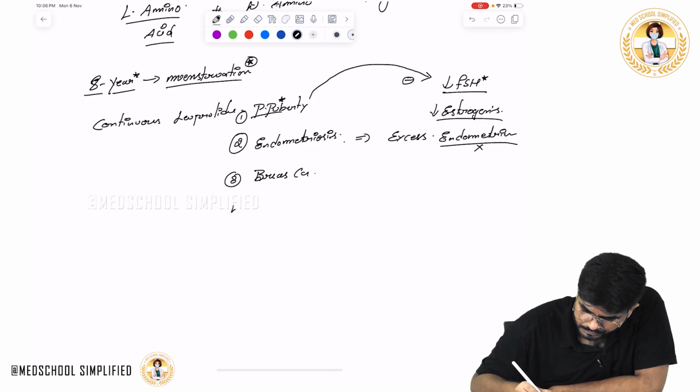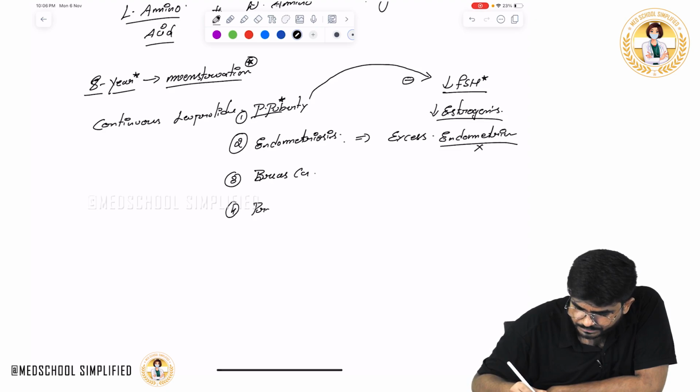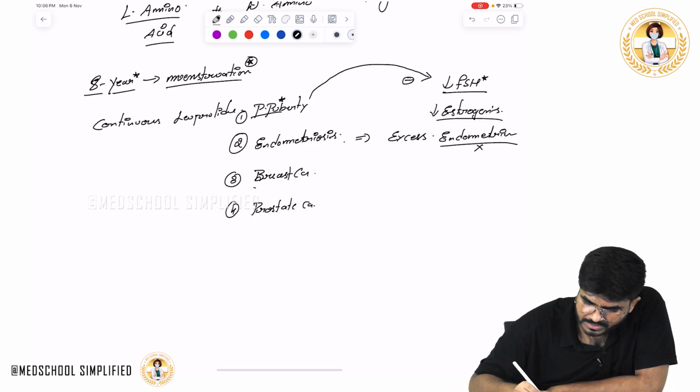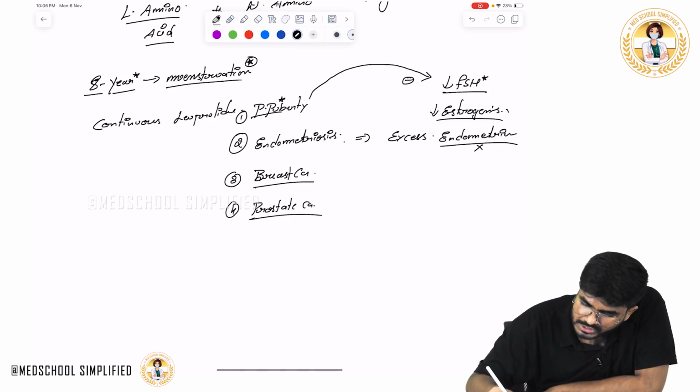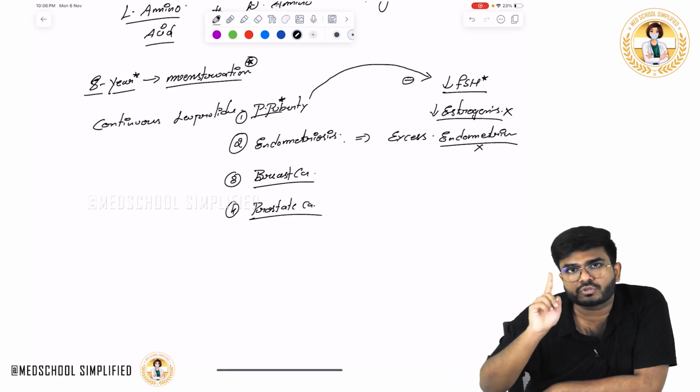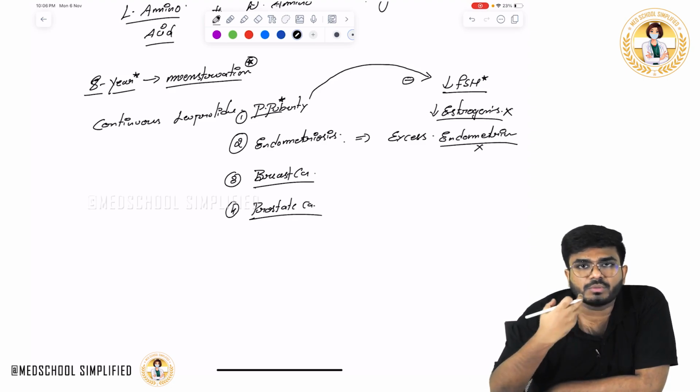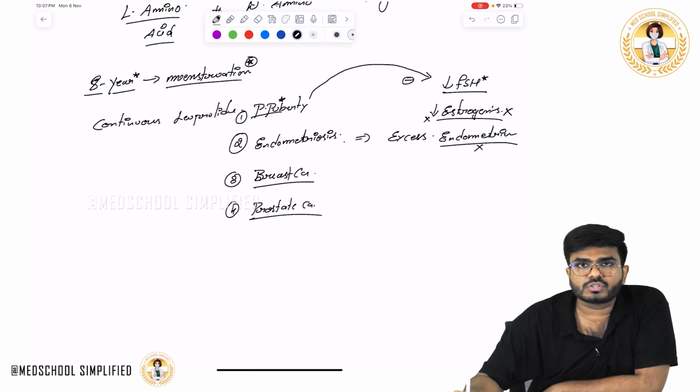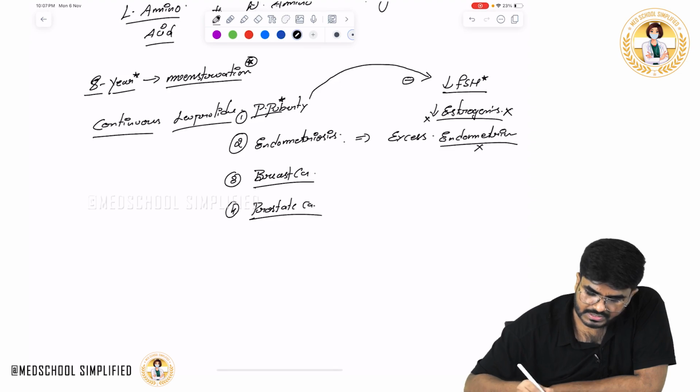and prostate cancer. See, even in these conditions, breast cancer and prostate cancer, we don't want the estrogens. Okay, in breast cancer, we don't want the estrogens. For the breast, estrogen is the stimulant. So in breast cancer, we don't want the estrogens. So how we can decrease the estrogens is by continuous leuprolide.